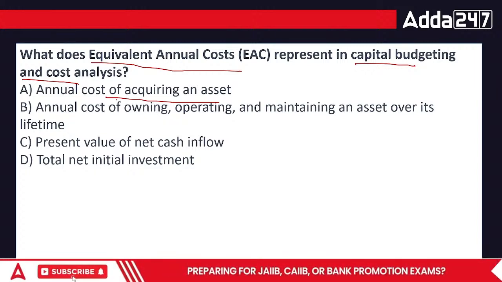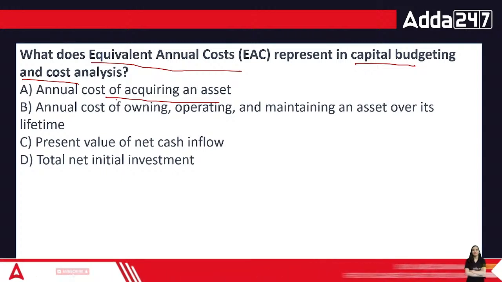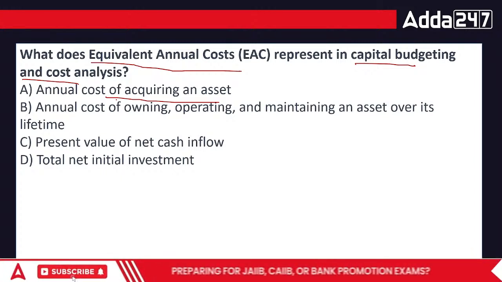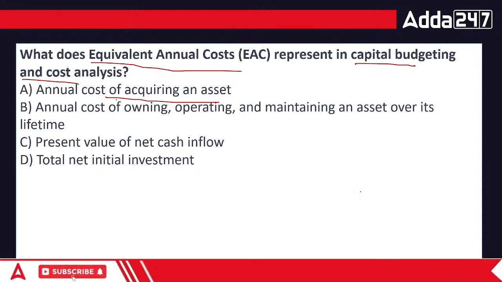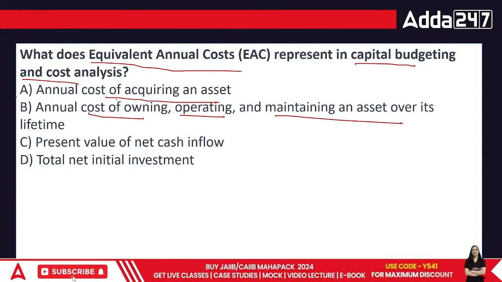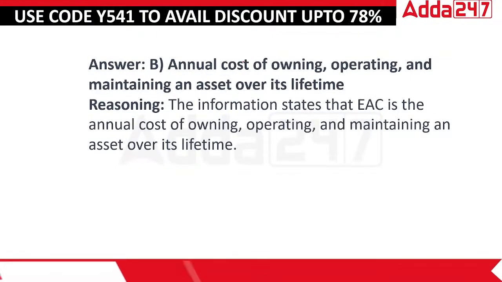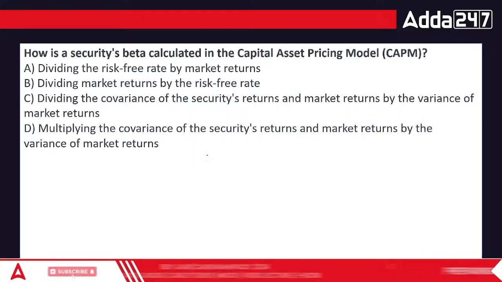हाँ जी. What would it be, everyone? Annual cost. If I buy a car now, I have to go for servicing as well as petrol expenses. Now, this is separate from the car buying. My car would have cost me a good amount of money, and then I would have spent on its servicing as well as even cleaning. That means the annual cost of owning, operating as well as maintaining the asset over its life is called equivalent annual cost, everyone. ठीक है? This would be the maintenance of the asset over its lifetime.